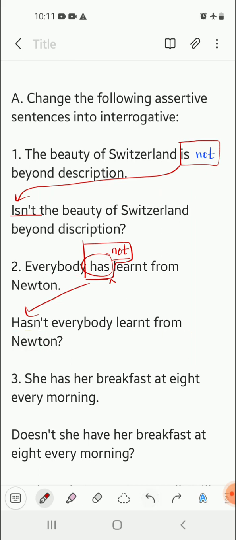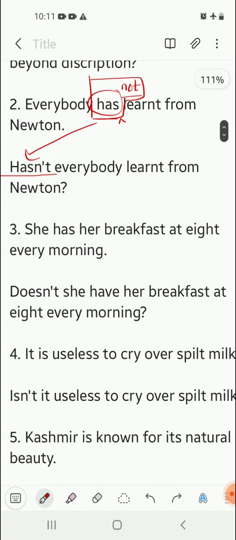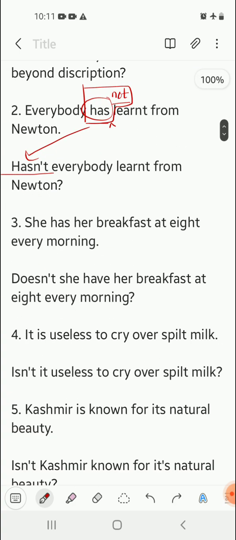Next, she has her breakfast at 8 every morning. Over here, has is not a be form of verb. It is a normal verb, that is the main verb. Over here, has means eating. So that is written as has or have. So she has her breakfast at 8 every morning.